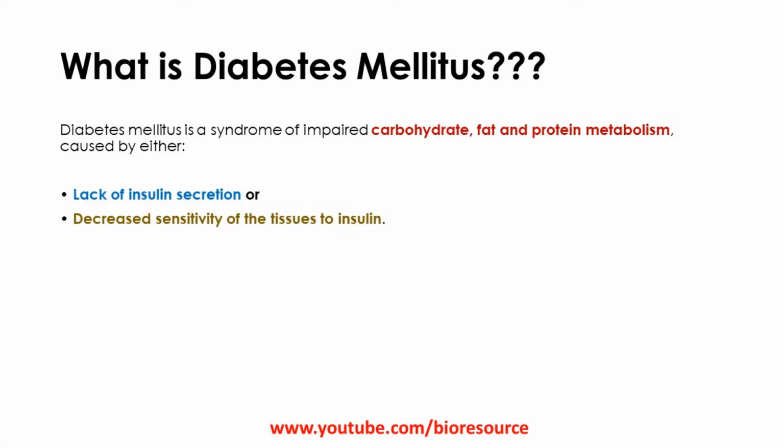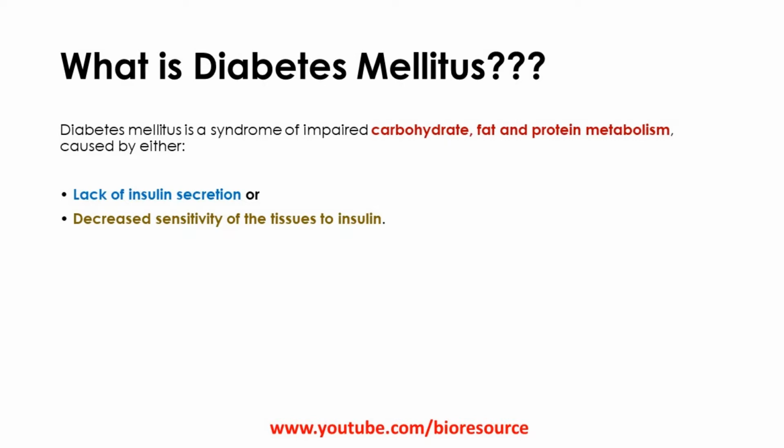What is diabetes mellitus? Diabetes mellitus is a syndrome of impaired carbohydrate, fat and protein metabolism, and it is caused either by the lack of insulin secretion or by the decreased sensitivity of the tissues to insulin. So basically, diabetes mellitus is the inability of the body to metabolize carbohydrate, fat, and protein, which results in the increase in the blood glucose level.